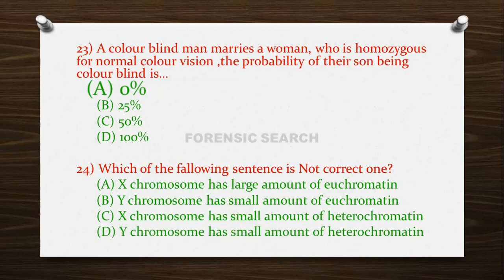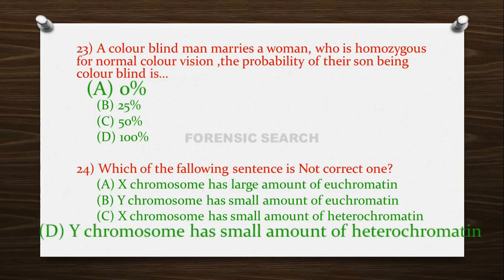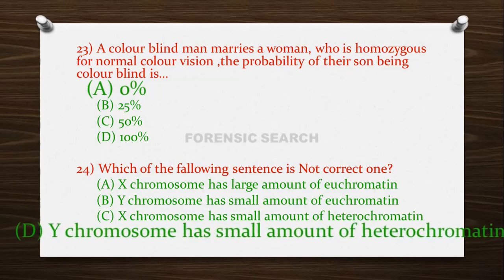And option D, Y chromosome has small amount of heterochromatin. So the correct answer of this question is option D, that is Y chromosome has small amount of heterochromatin. This statement is not correct. The correct statement is Y chromosome has large amount of heterochromatin.